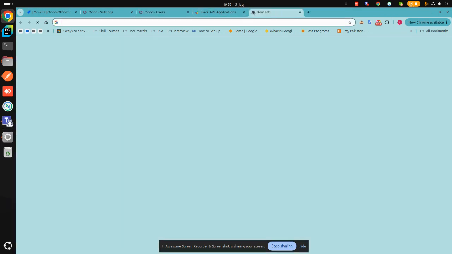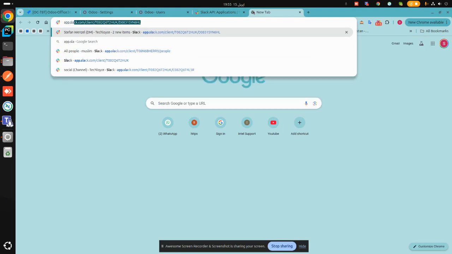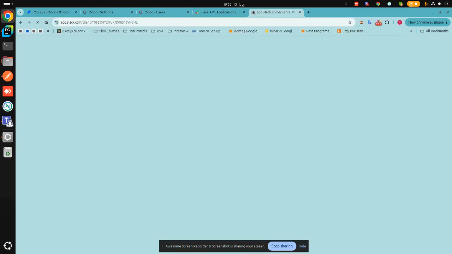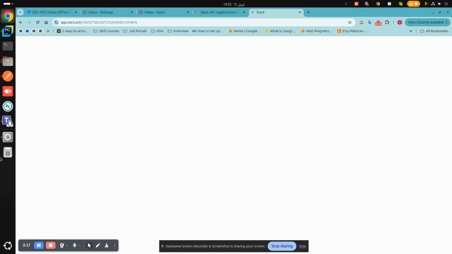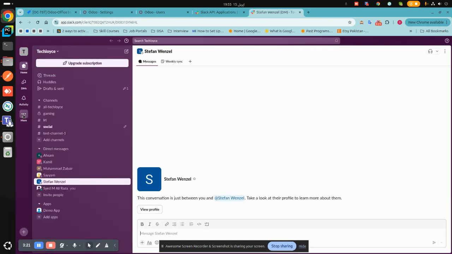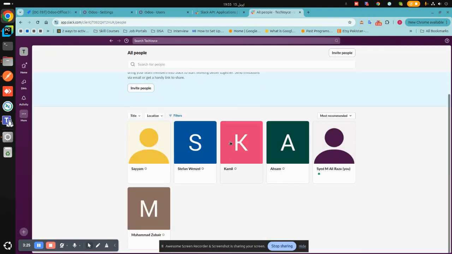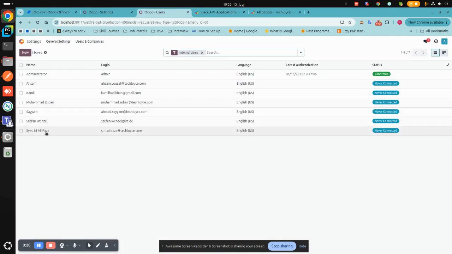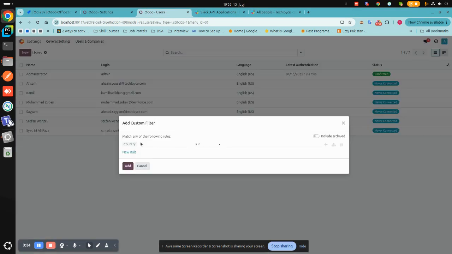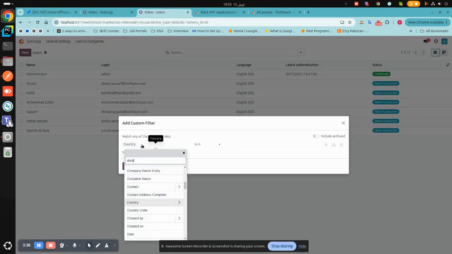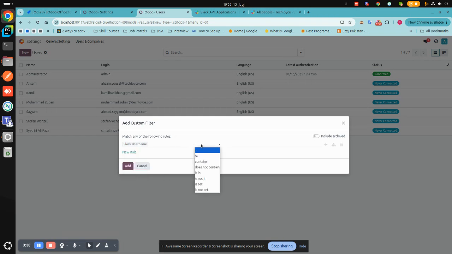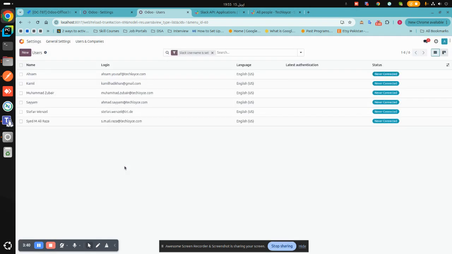I can show you here, app.slack.com. So these are the 6 users on Slack and these are the 6 users on my Odoo account. Another way to check is to add a custom filter here and use the Slack username filter to check that.